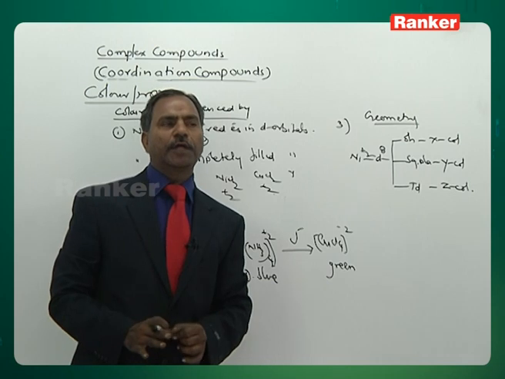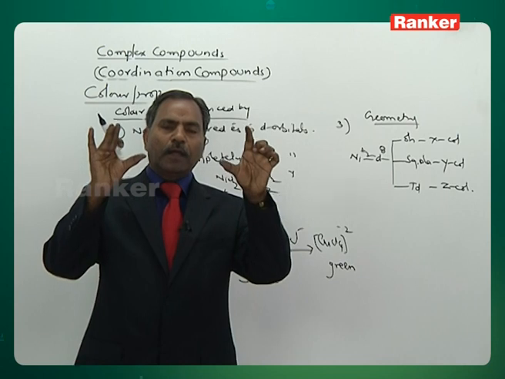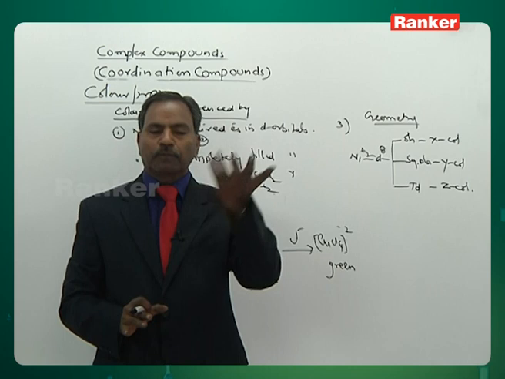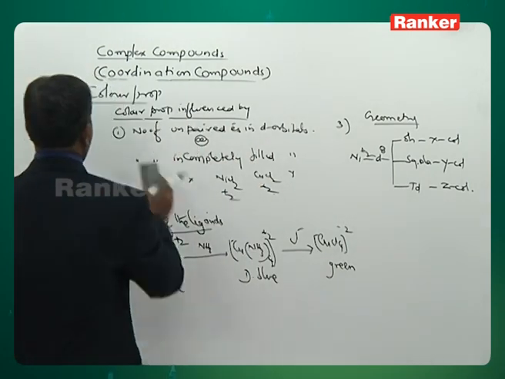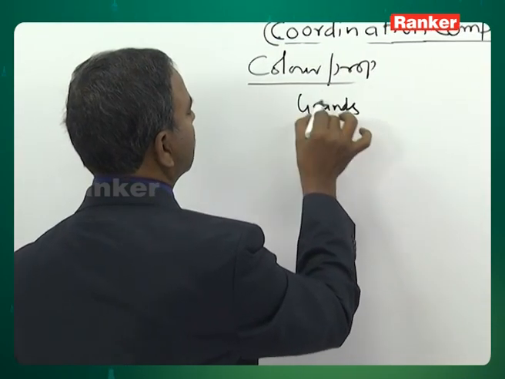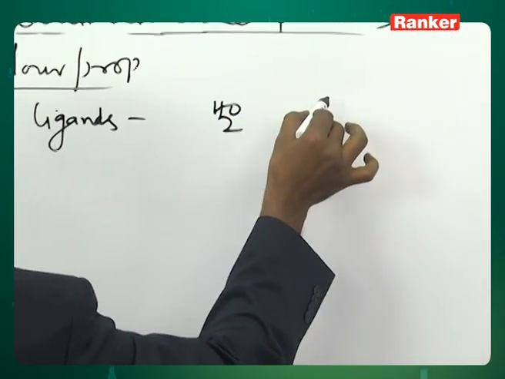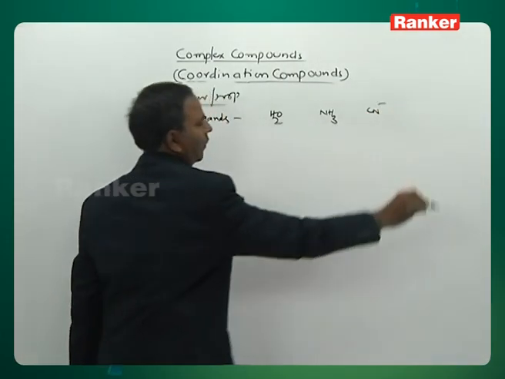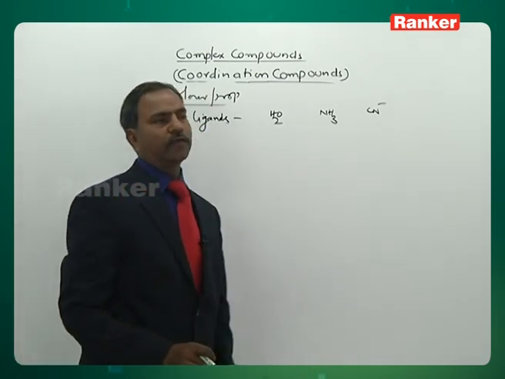This is about the explanation. Now I will give 3 different ligands and I will put a table on the board. How these different ligands influence the color property, once again in the form of a table we can explain. I am giving a table here so that you can easily understand. First I am writing aqua ligand, amine ligand, look here, cyano ligand. 3 ligands are written: aqua, amine, cyano.